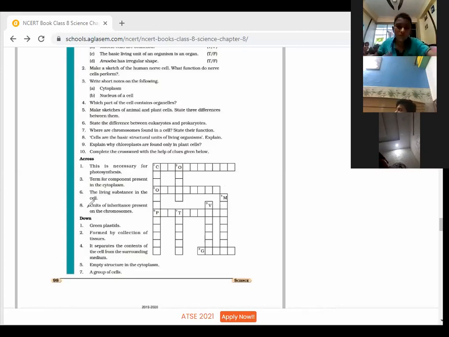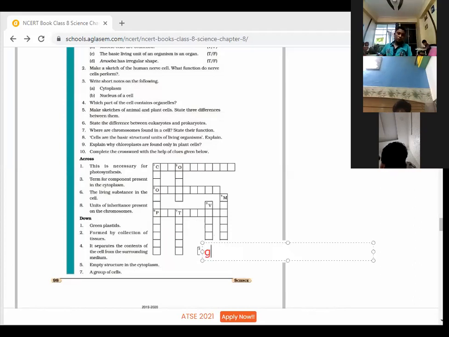Next is number 8, unit of inheritance present on the chromosomes. Ma'am, genes. Genes are there.